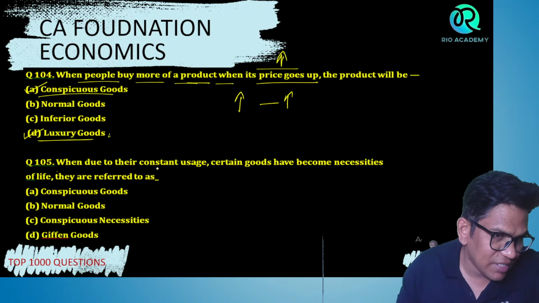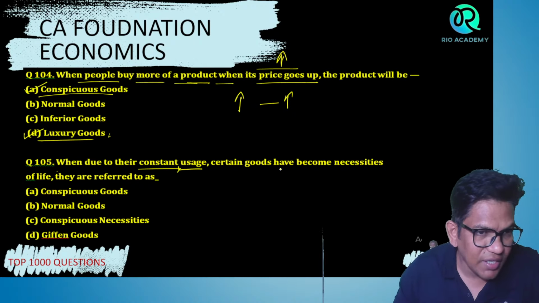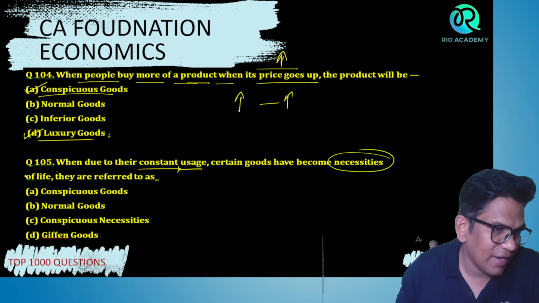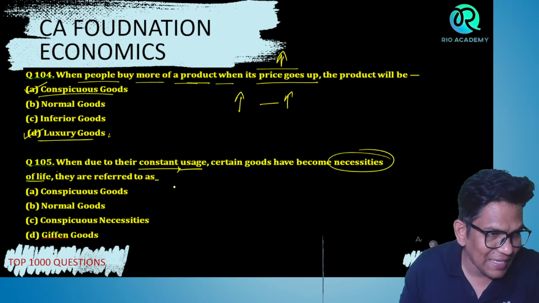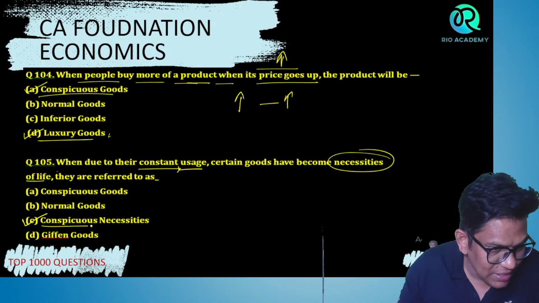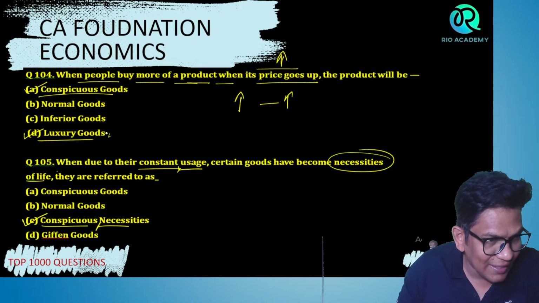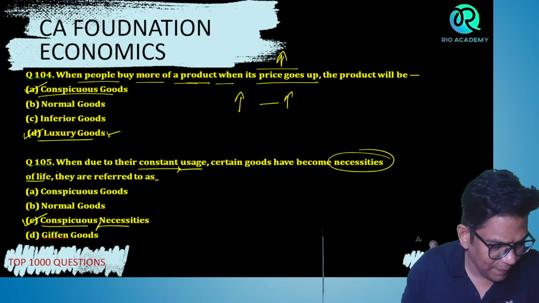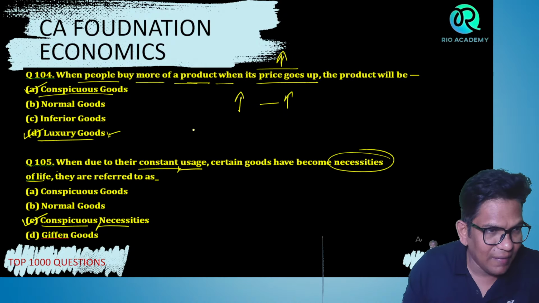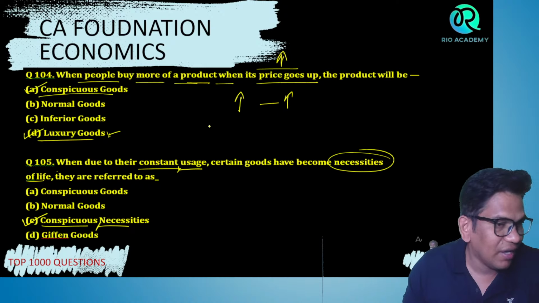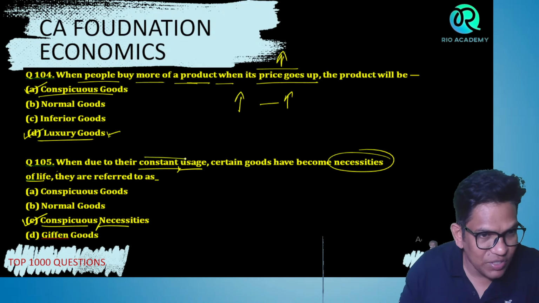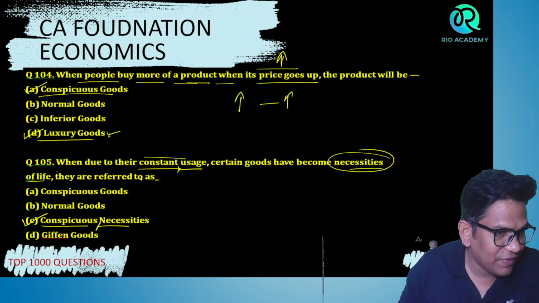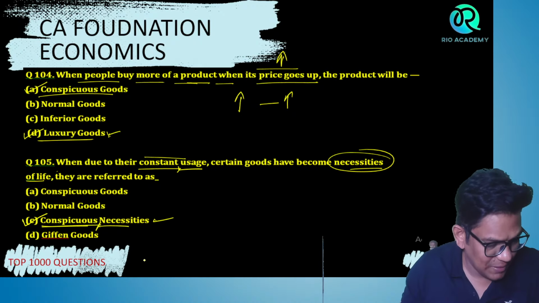When due to their constant usage, certain goods have become necessities of life. Like now we are using internet, right? That is a necessity of life. They are referred to as conspicuous necessity. Previously we thought it was a luxury good, now it is necessary. Like a car is necessary, like a phone is necessary, right? When due to their constant usage, certain goods have become necessities of life, they are referred to as conspicuous necessities.